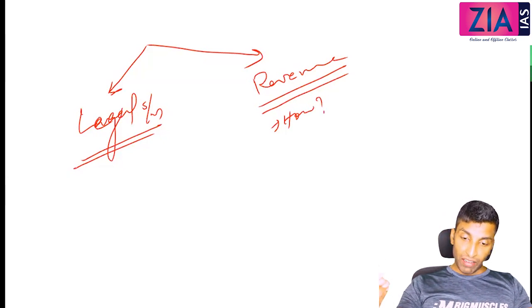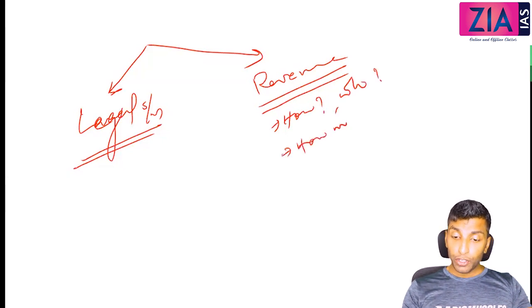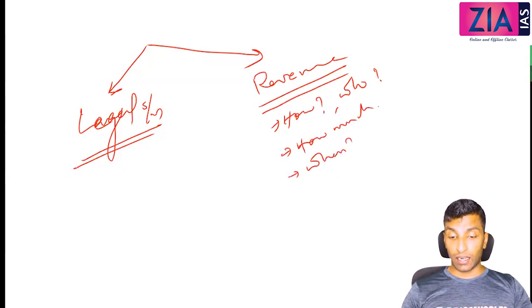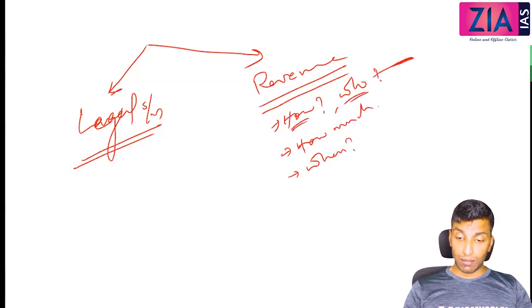So here they have no idea how to collect revenue, like who is going to collect revenue, how much to be collected as revenue, when to collect revenue, is it before the sowing or after the cultivation? Who will collect, is it by the state official or the zamindar? Like we have discussed about the mansabdari system and then the zamindari system.